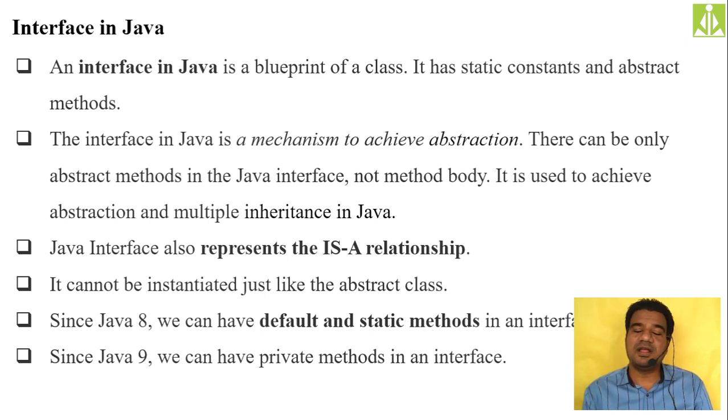So if a class is inheriting a particular interface, that interface in some way is changing the behavior or having control on the class, isn't it? When a particular class is inheriting an interface, that interface has control on that class. Because of that reason also we are saying an interface is the blueprint of the class. Okay, it has static constants.